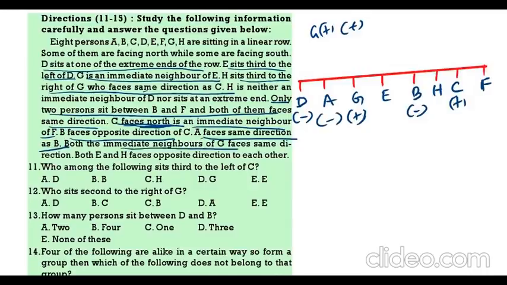Both the neighbors of G, they face the same direction. That means here E will be again minus. E and H face opposite to each other. So, H will be plus. B and F, they face same direction. Since B is minus, F is also minus. So, this is the total puzzle. Now, you come to the questions.